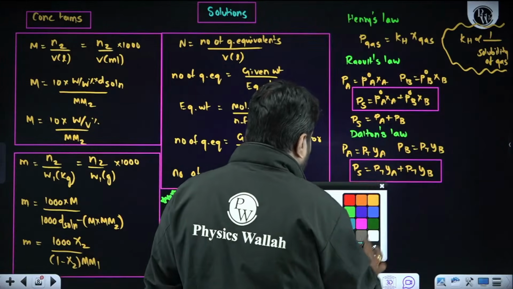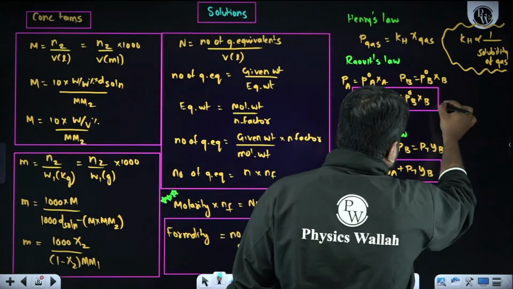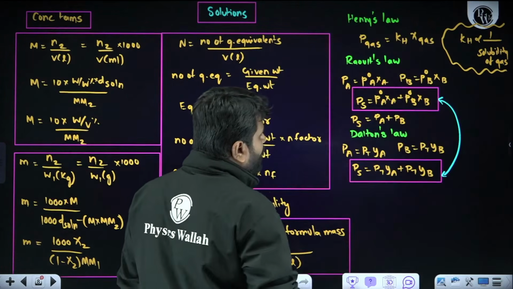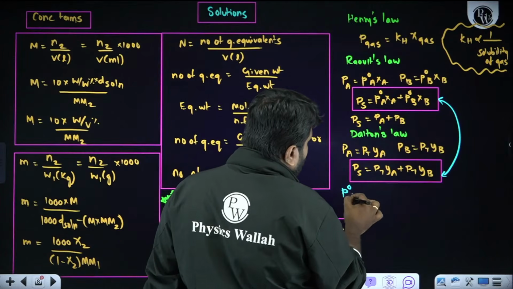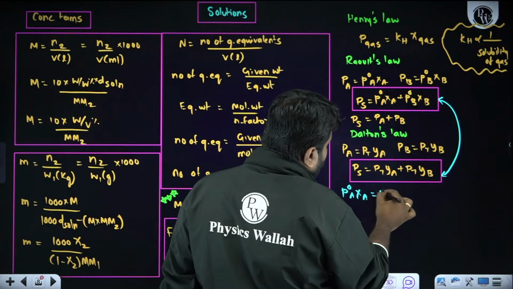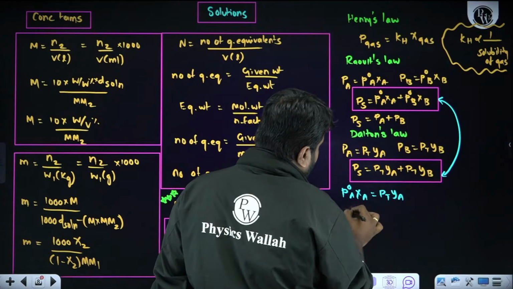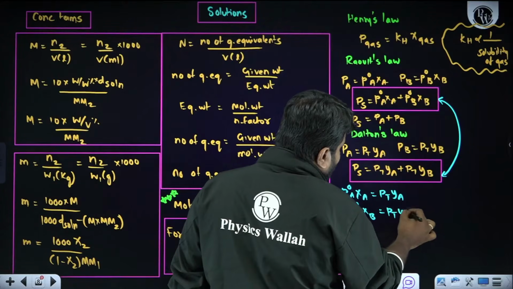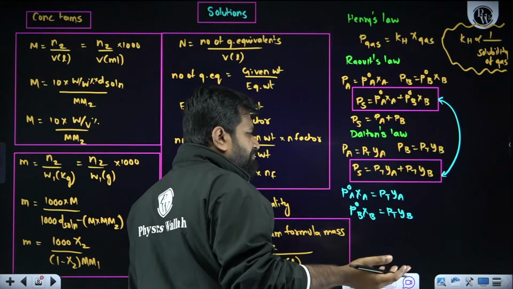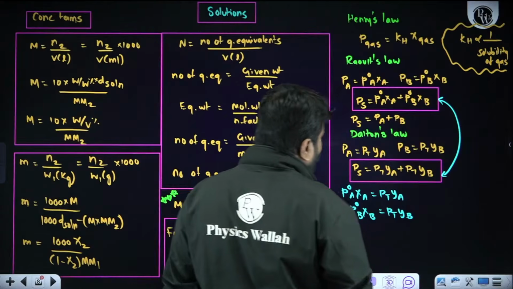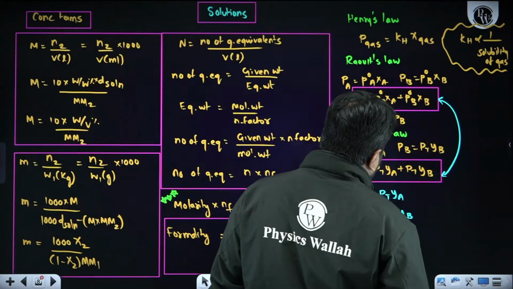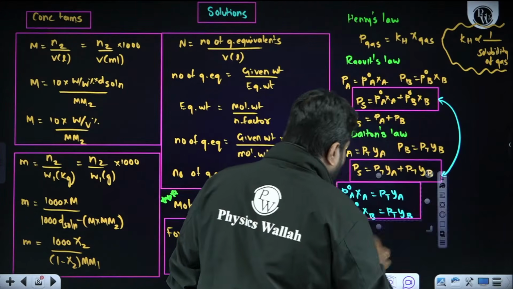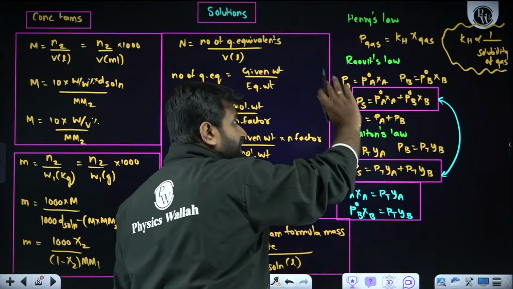For example, based on this, they may ask a question. If I equate these two formulas, Dalton's law and Raoult's law, what will I be getting? P naught A chi A is equal to PTYA. P naught B chi B is equal to PTYB. So the question paper setter may ask us to calculate anything, and I can rearrange this expression. These two expressions give the relation between Dalton's law and Raoult's law.